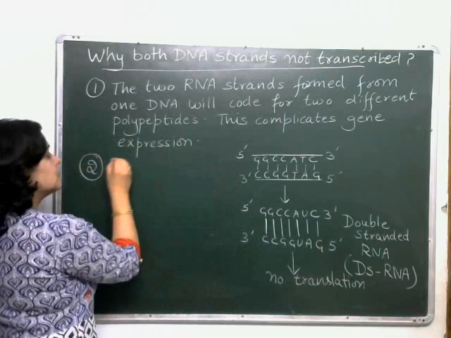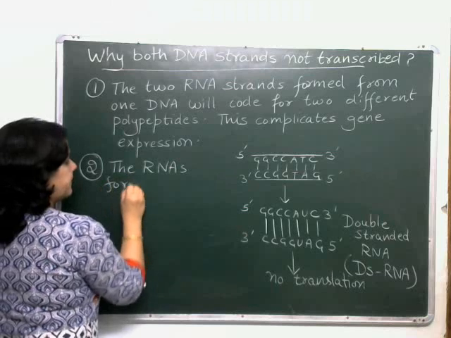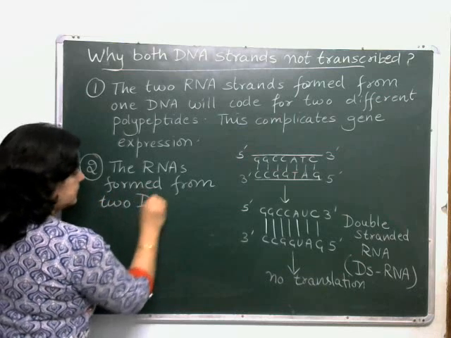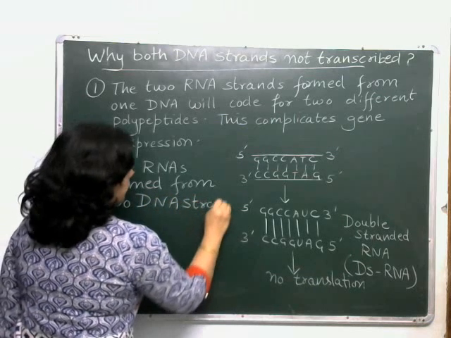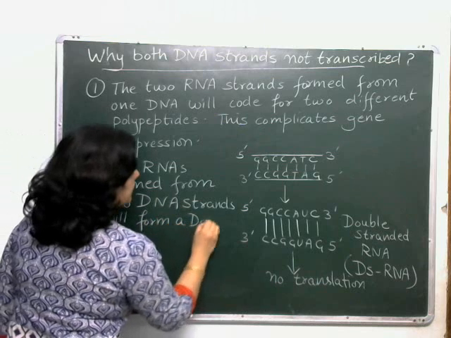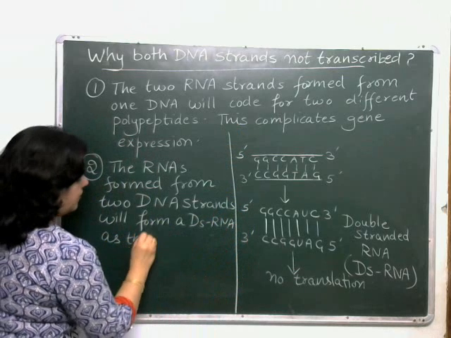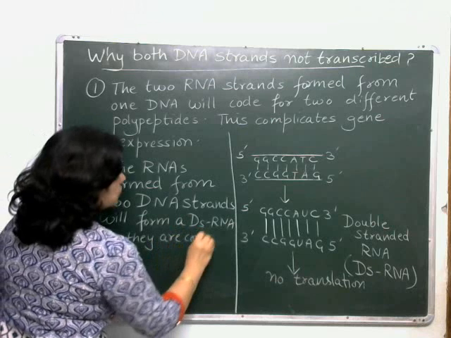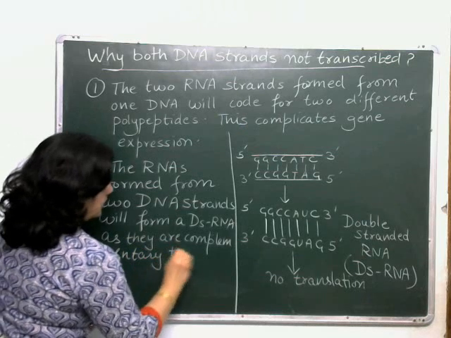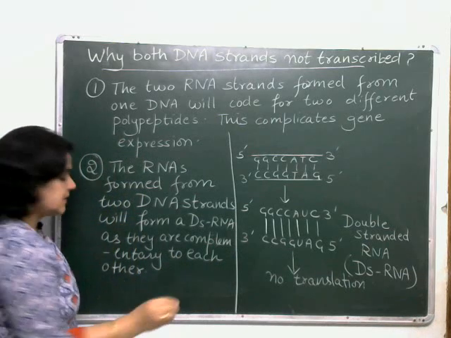Let's write the second reason also. The RNAs formed or transcribed from two DNA strands will form a double-stranded RNA as they are complementary to each other, and they are not translated.